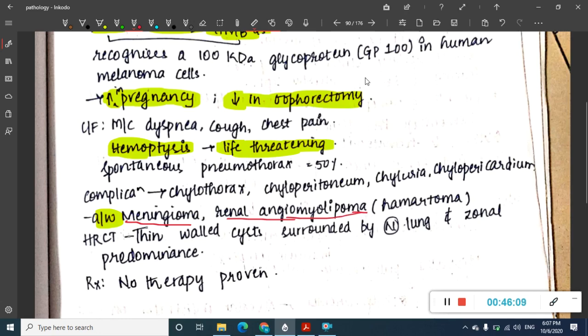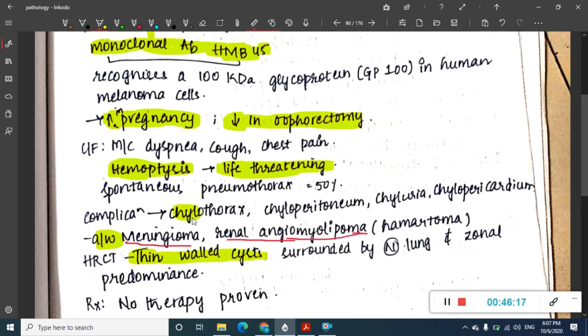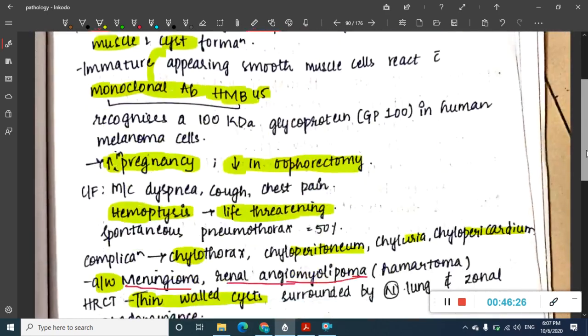Okay, so here in HRCT you actually see thin wall cysts. Okay, no therapy is required. At least you should remember these points. See, everything in complications is related to chylothorax, chyloperitoneum, chyluria, chylopericardium. Okay, so these are the important features in pulmonary lymphangiomyomatosis.